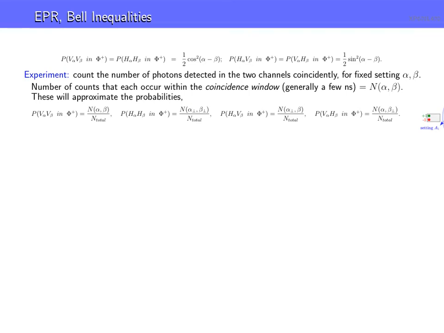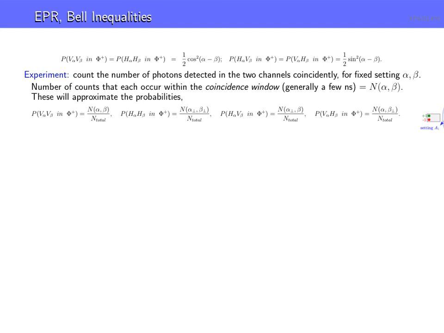So really, we'd have a polarizing beam splitter. One way would be V, the other way would be H, and we're just going to count which way it goes. On each side there are 2 photomultiplier tubes, 2 on Alice's side and 2 on Bob's side, to measure H and V. Again, this is just the ratio of the numbers to the total number. That's how we usually think about the frequentist interpretation of probability in elementary cases. And so we have these cases here.